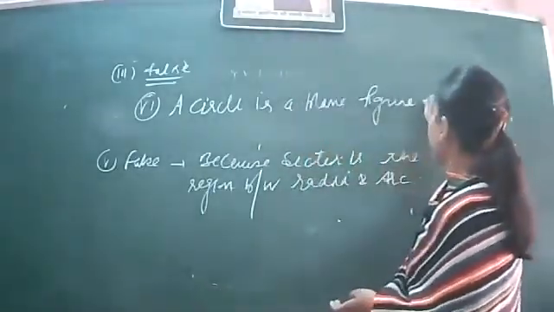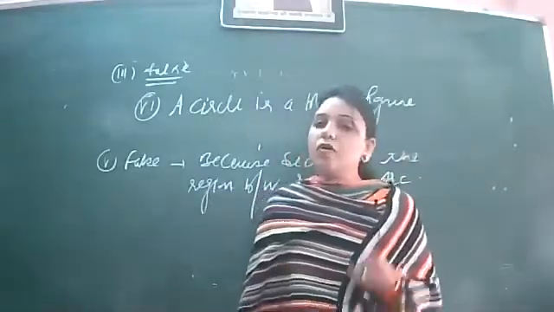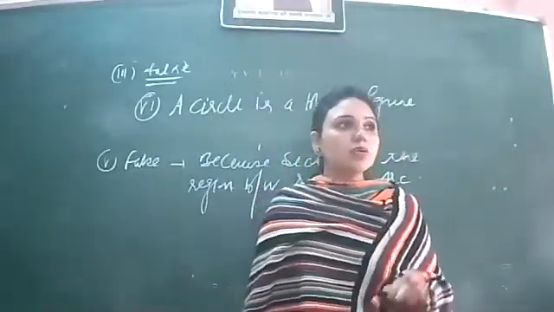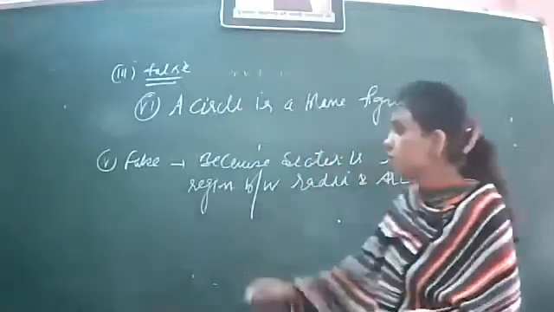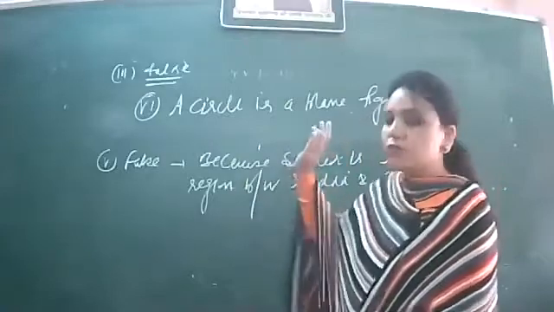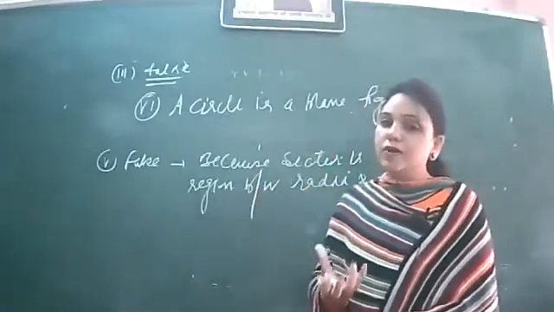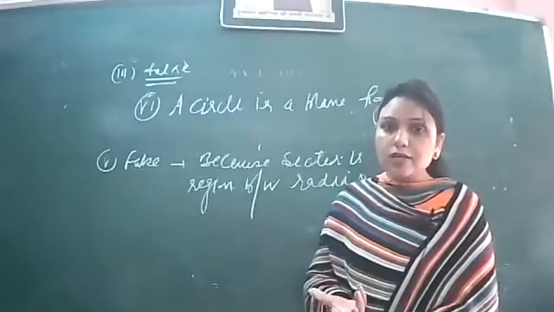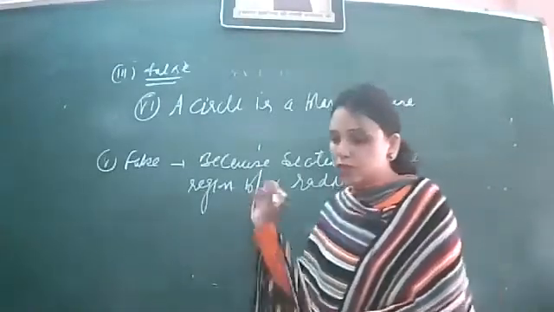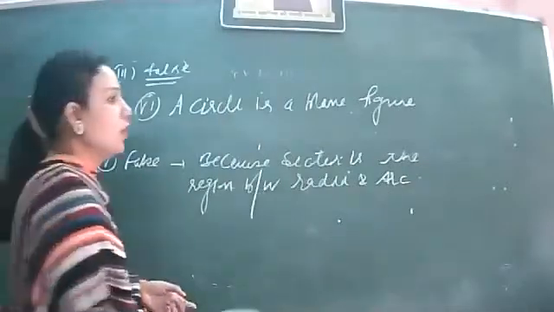So as we have defined circle, it is a two-dimensional figure, and two-dimensional figures are also regarded as plane figures. So this statement is true because we know that a circle is a two-dimensional figure, and two-dimensional figures are also known as plane figures. So this is a true statement. So this is all about exercise 10.1.